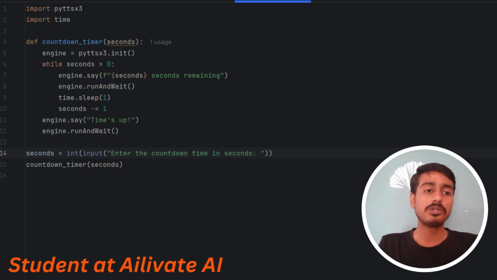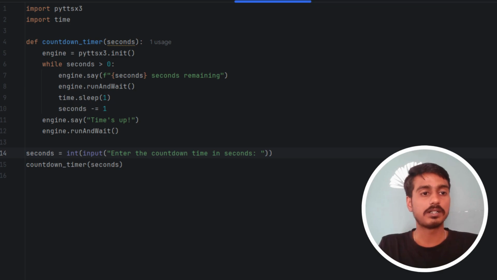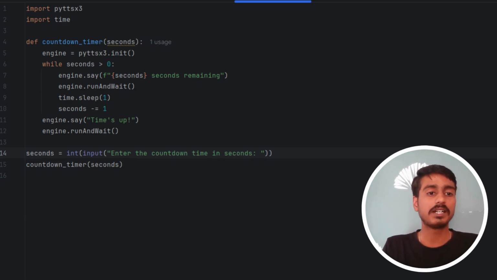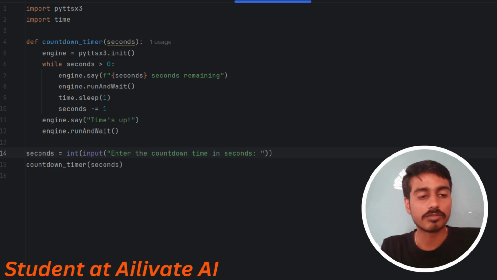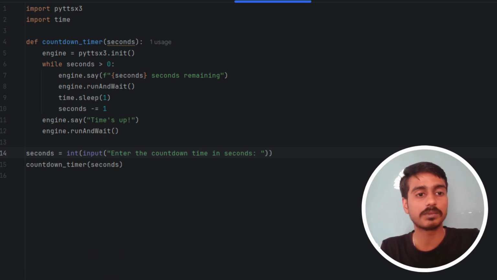Here I am using a while loop. If you want to try another loop, try a for loop. I am using the while loop for repeatedly printing. The loop will continue as long as the seconds are greater than 0, and we'll say it before starting the program: 3 seconds remaining, 2 seconds remaining, 1 second remaining.